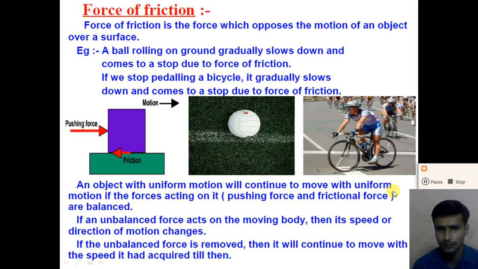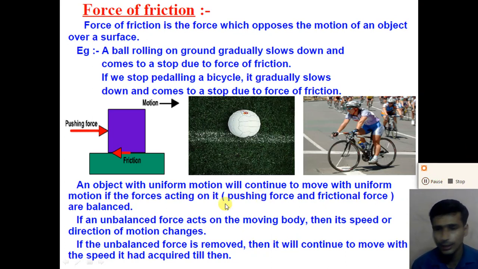If the resultant of the external force and the friction force is zero, that means the external force and the friction force are balanced, and the object will continue to move with uniform motion.